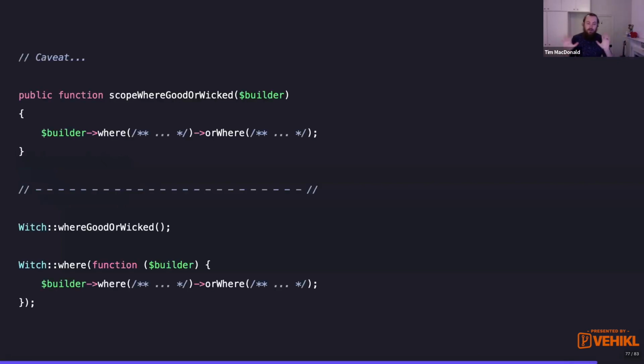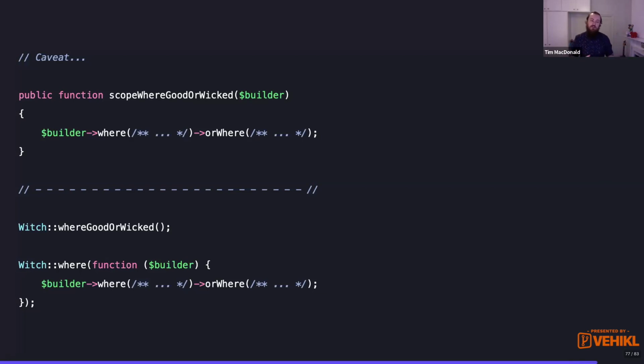But there is a caveat that everyone needs to make sure they know about. So when you have a scope, Laravel Eloquent does something under the hood for us. If we call where on the builder, and then call or where on the builder, it's actually going to know that we did more than one where call, and it's going to group those together for us. It's going to put brackets around that query to make sure that they're grouped together. So that's a little bit of magic that we lose here. So you really need to keep that in mind if you want to go down this path. And we can see these two examples below.